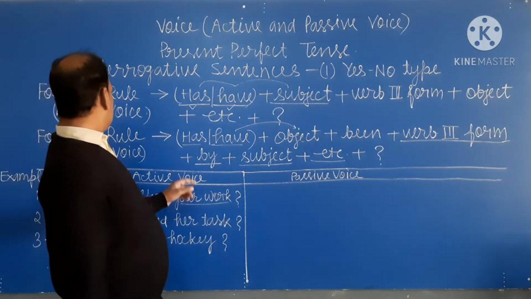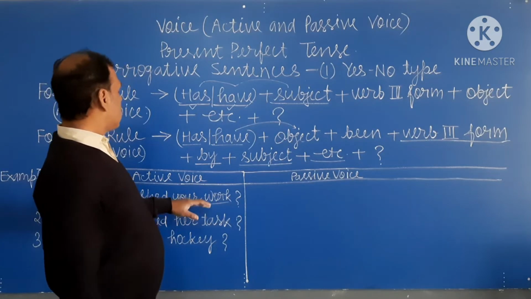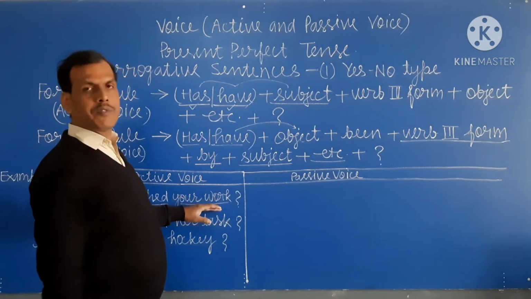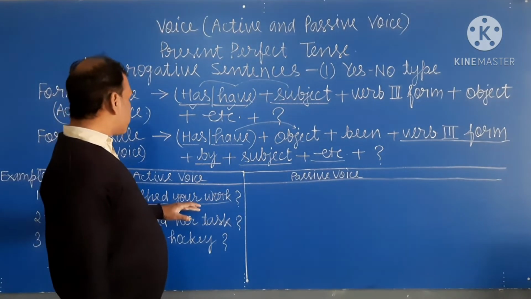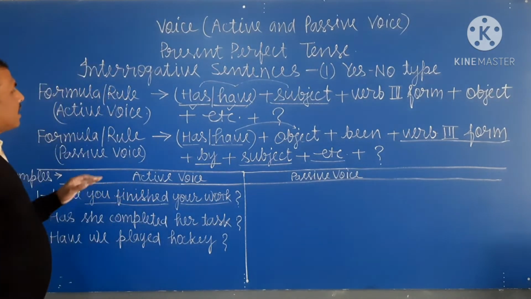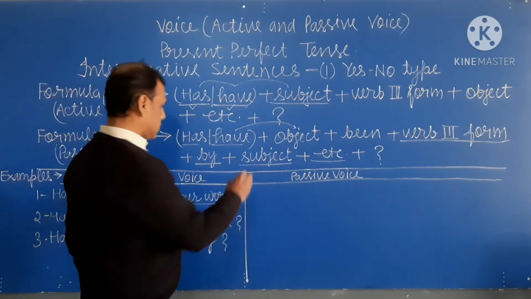So student, first of all we write has or have according to the object. Here object is your work. Therefore we write has.